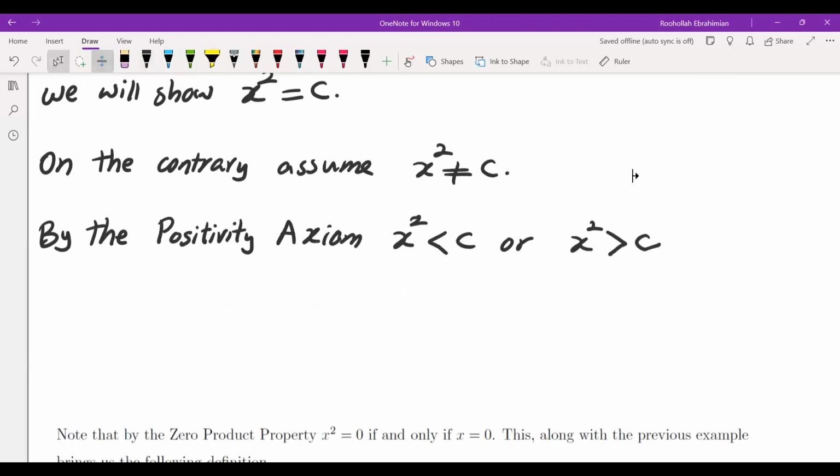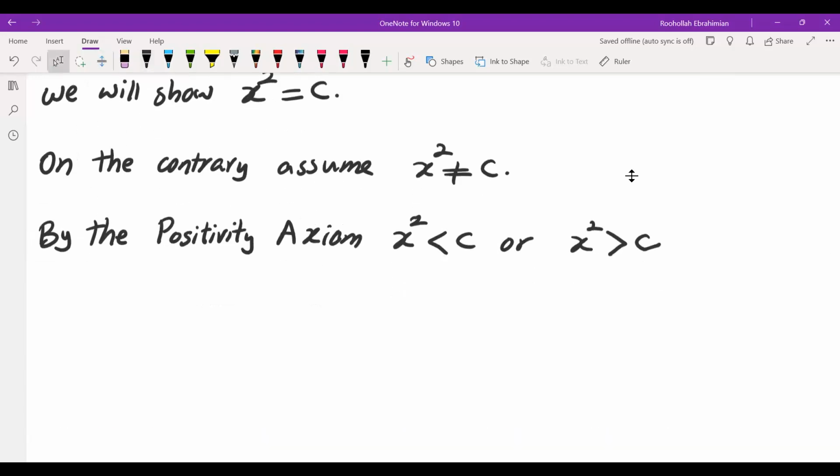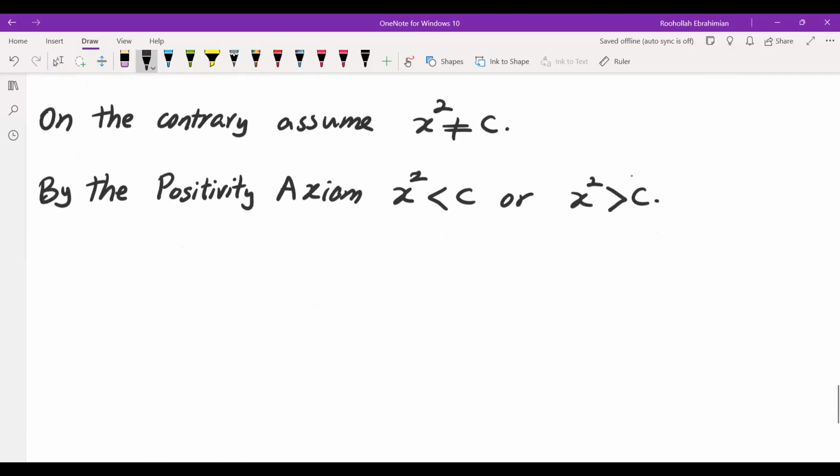So we're going to look at the first case, x squared less than c. The other one I will let you deal with, because they're not actually that different, although they are different, the ideas are similar. So you cannot just write down one of them. You will have to write down both of them.